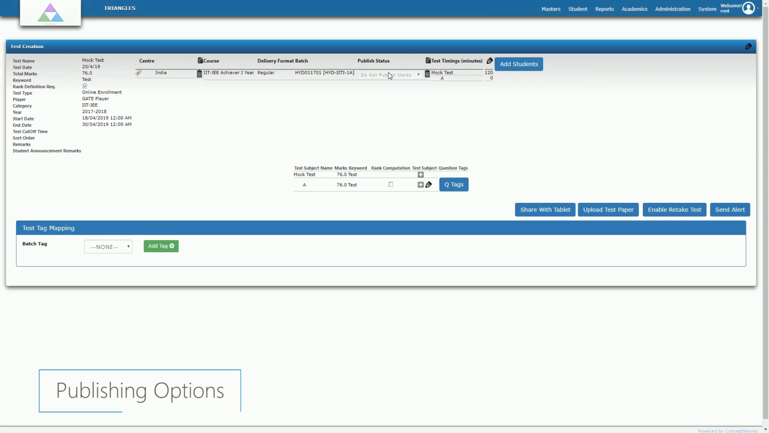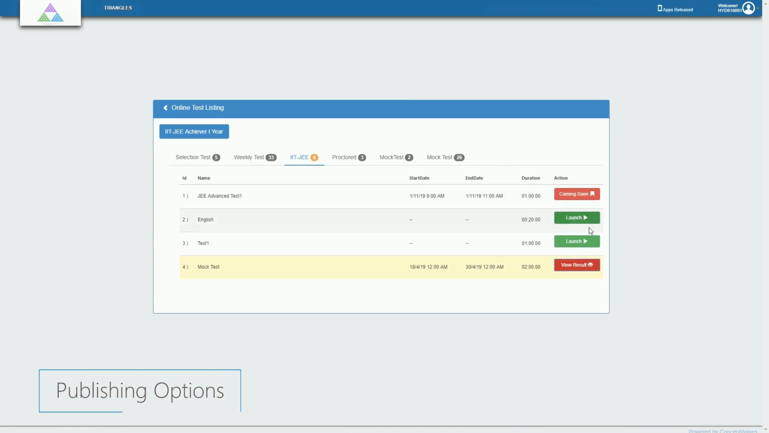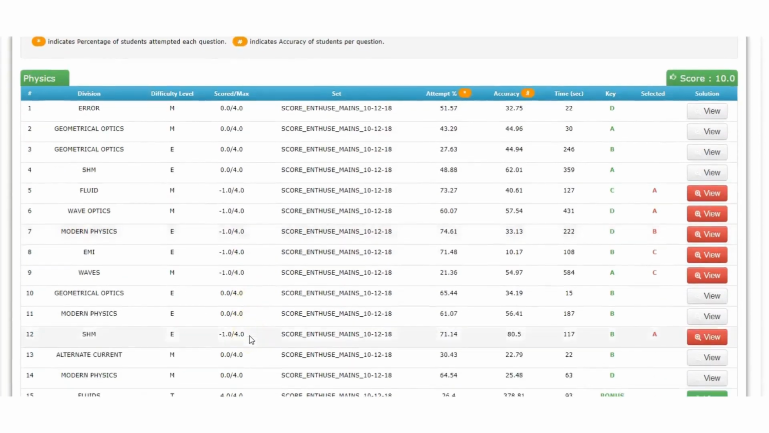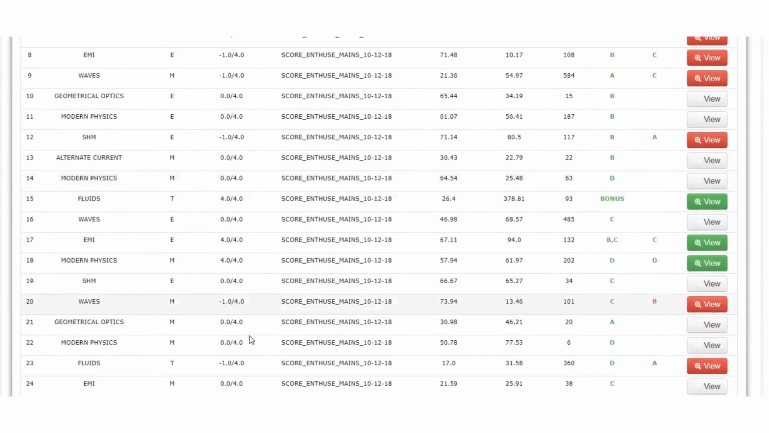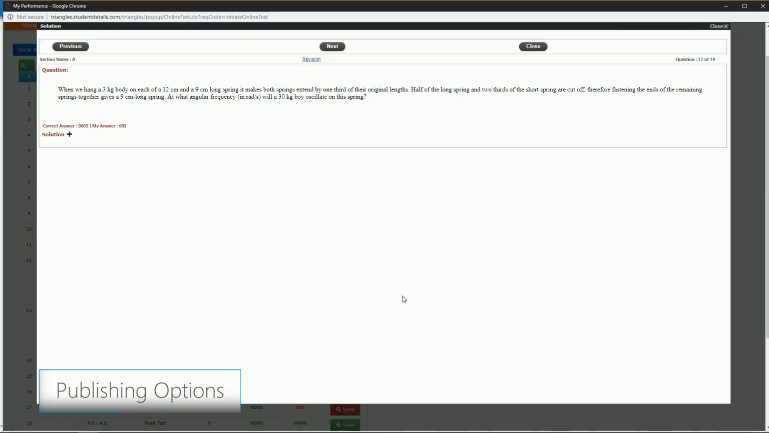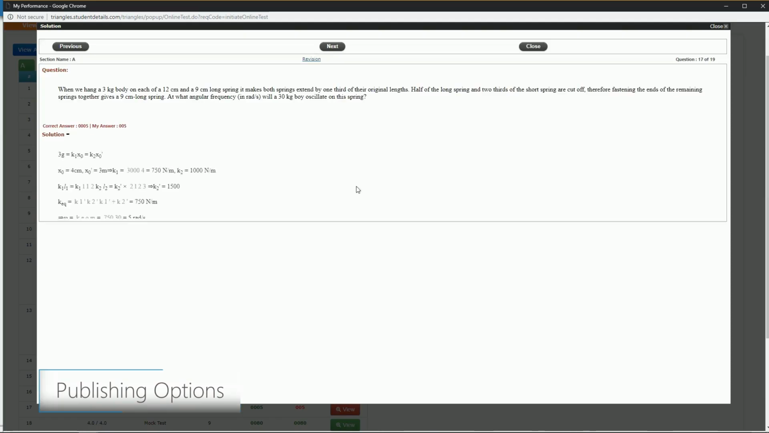While the Do Not Publish Marks option ensures the test marks are not shown to the students after the test, the other extreme option of Publish Marks and Rank displays the marks and ranks instantly after the test is submitted by the student. The other option of Publish Marks shows only the marks and not the rank, and Publish Marks without solution shows marks and rank without the solutions to the questions.